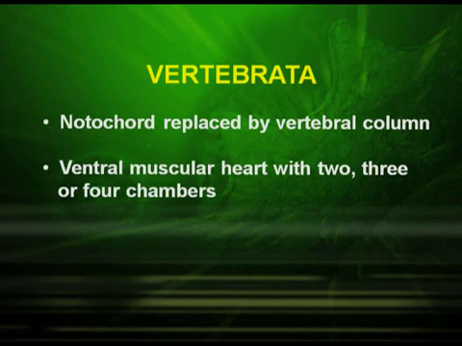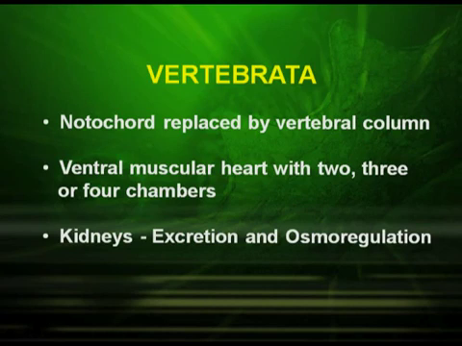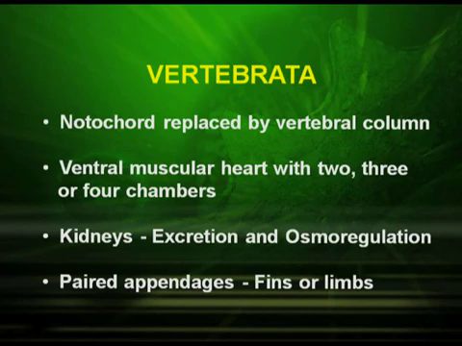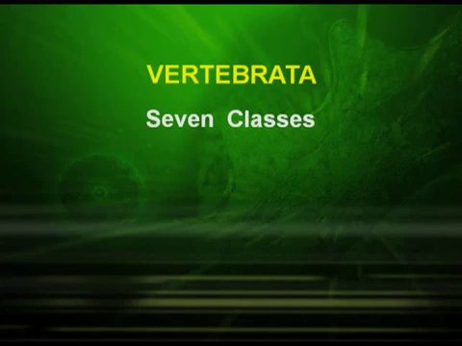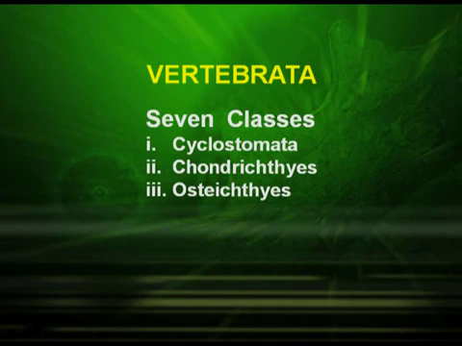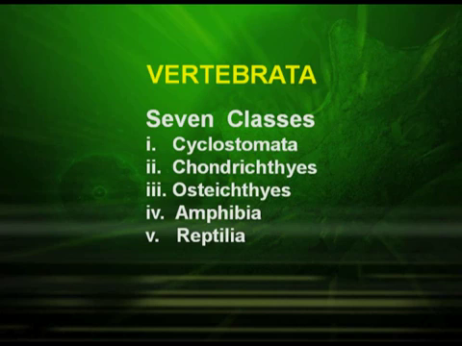They have a ventral muscular heart which may be 2, 3 or 4 chambered. Kidneys are present, which is meant for excretion and osmoregulation of the body. They have paired appendages which are fins or limbs. They include 7 classes. They are Cyclostomata, Chondrichthyes, Osteichthyes, Amphibia, Reptilia, Aves and Mammalia.